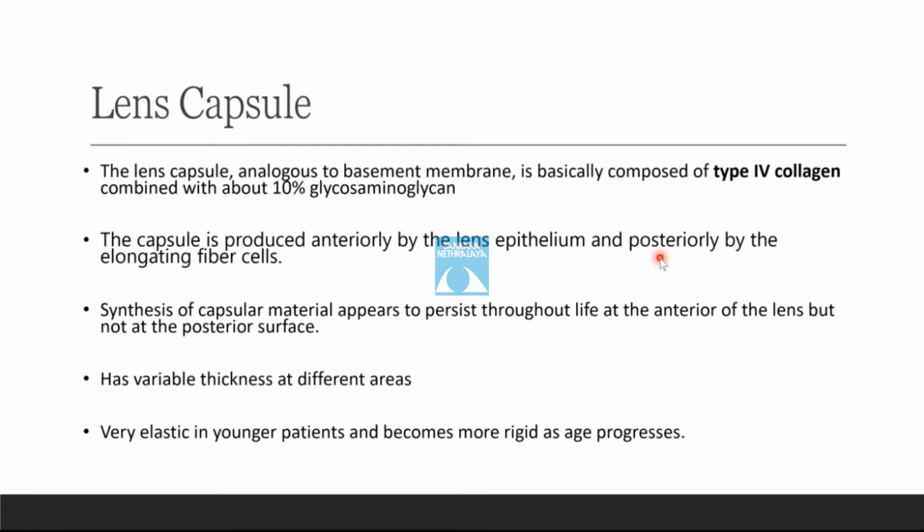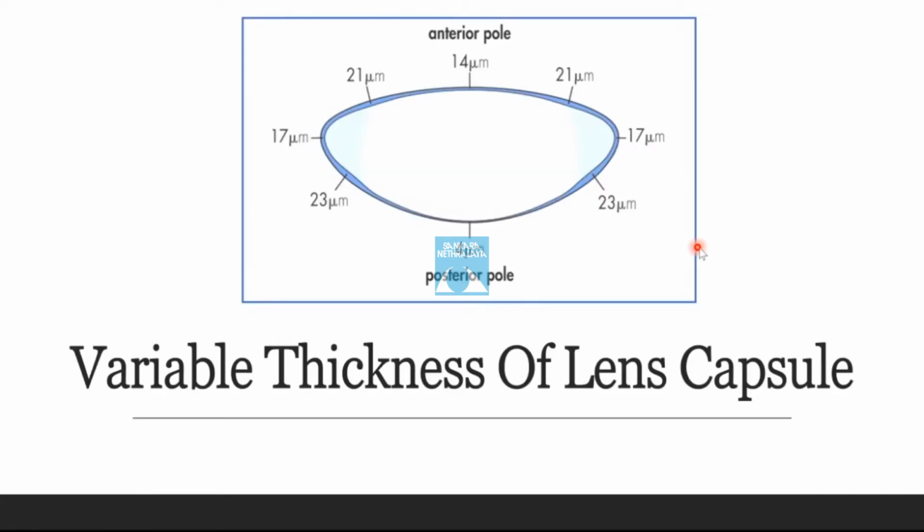It has variable thickness at different areas. It is very elastic in younger patients and becomes more rigid as the age progresses. In this figure, we can see the variable thickness of the lens capsule. It is thickest in the pre-equatorial region and it is thinnest at the posterior pole. The extreme thinness of the posterior capsule makes it more vulnerable to posterior capsular tear or rent during cataract surgery.